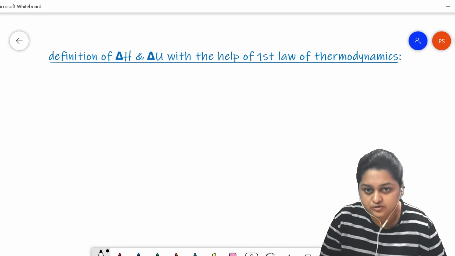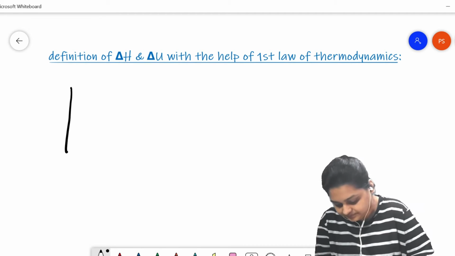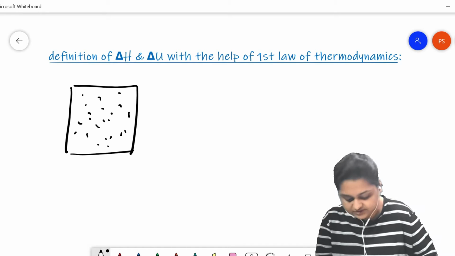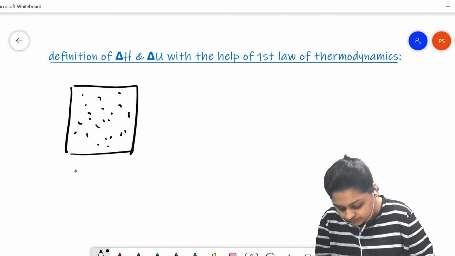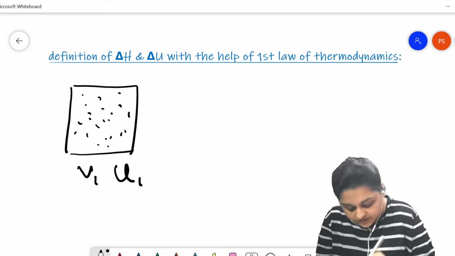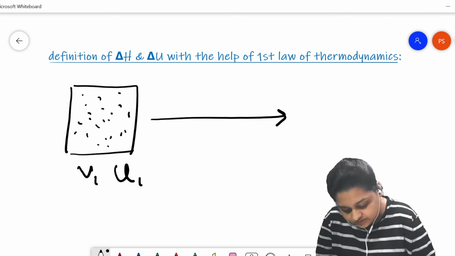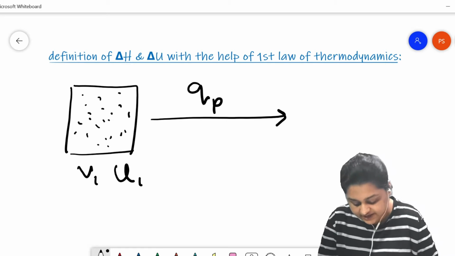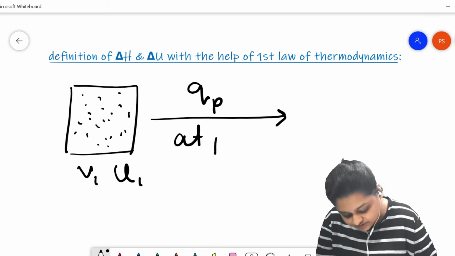Let's take a closed thermodynamic system. This is a closed thermodynamic system. An ideal gas has been enclosed within this. It has a volume V1 and internal energy U1. In this system, QP amount of heat energy is given at constant pressure.